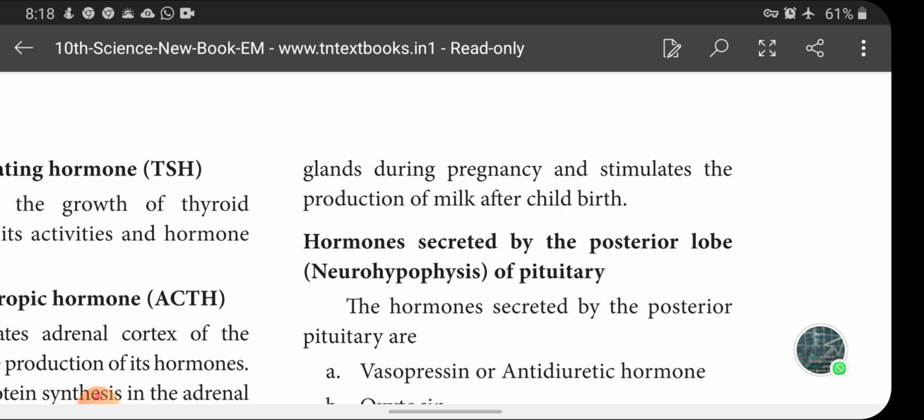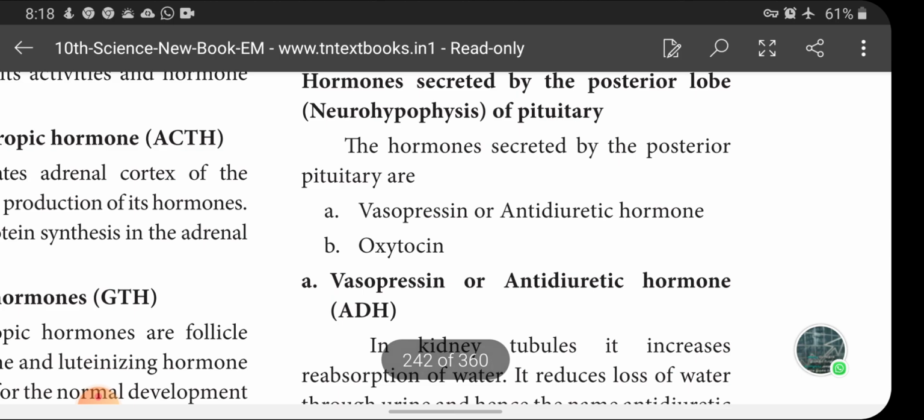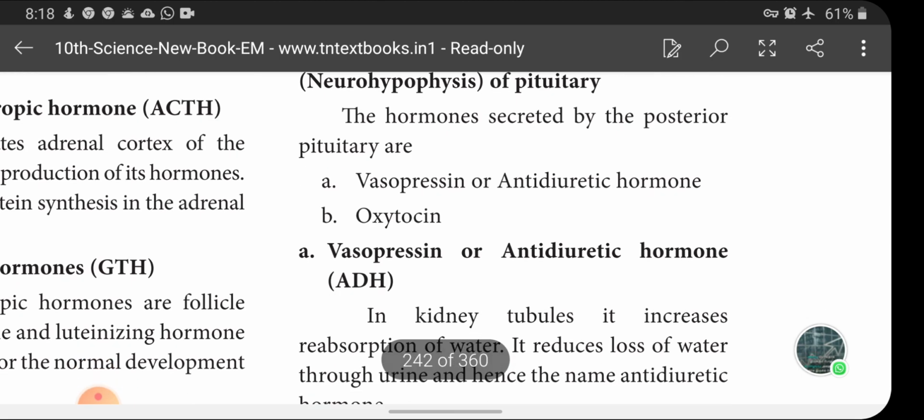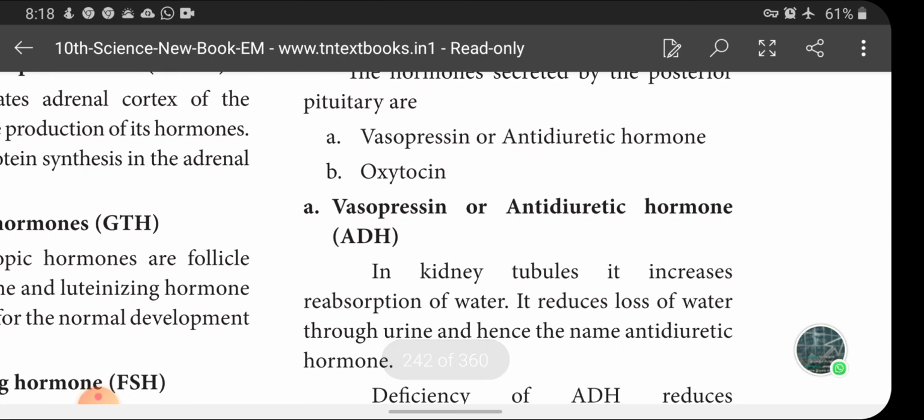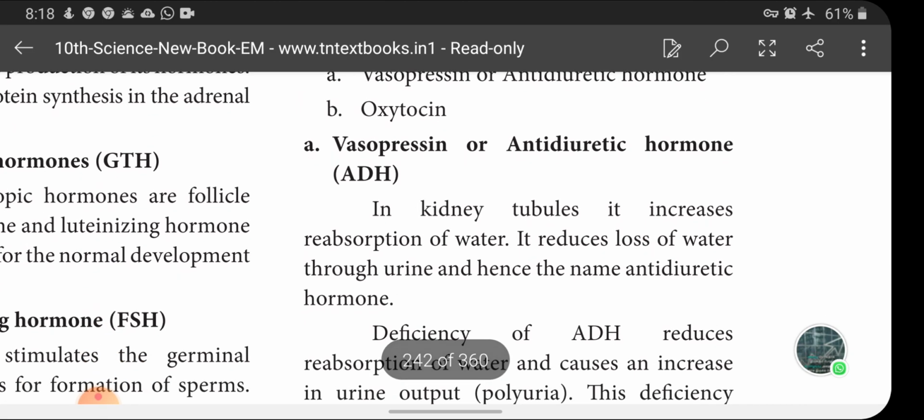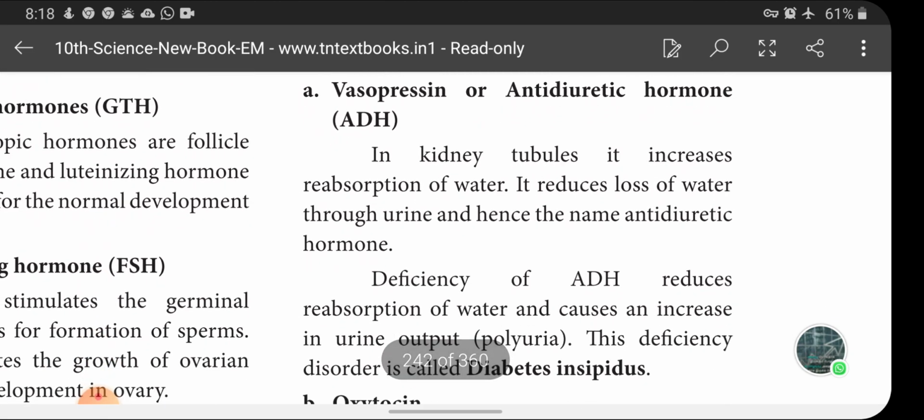Hormones secreted by the posterior lobe of the pituitary. The hormones secreted by the posterior pituitary are vasopressin, or antidiuretic hormone, and oxytocin. Vasopressin or antidiuretic hormone, in kidney tubules, increases reabsorption of water. It reduces loss of water through urine and hence the name antidiuretic hormone.